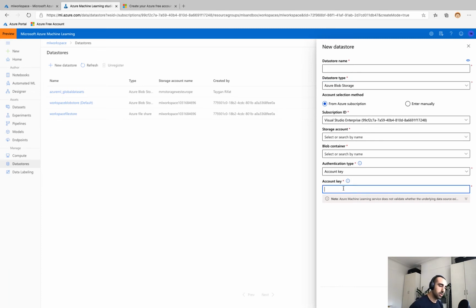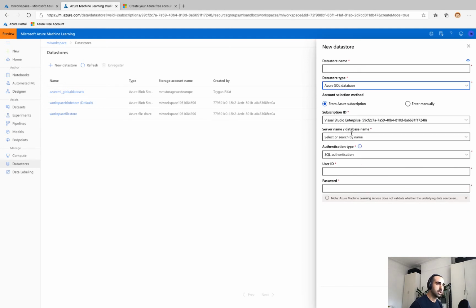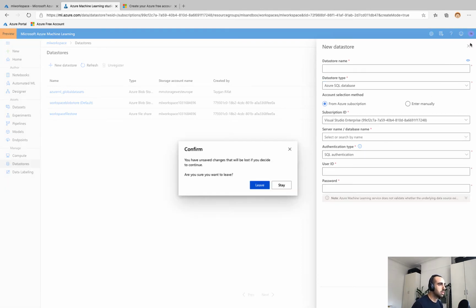In this case, it's asking me for the account key. If I switch over to a SQL resource, for instance, I'm going to get a different set of prompts. In this case, it's the SQL username and password. And why do we want this? We don't want to keep entering these sensitive credentials every single time. We want to authenticate with a data store in order to retrieve the data set that we're after for our machine learning workflow. We just want to reference it by name. And so we set this up once. It gets stored securely in Azure Key Vault behind the scenes.